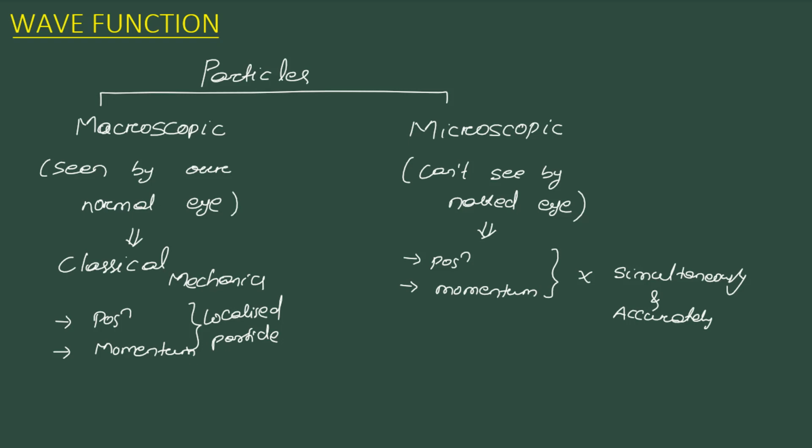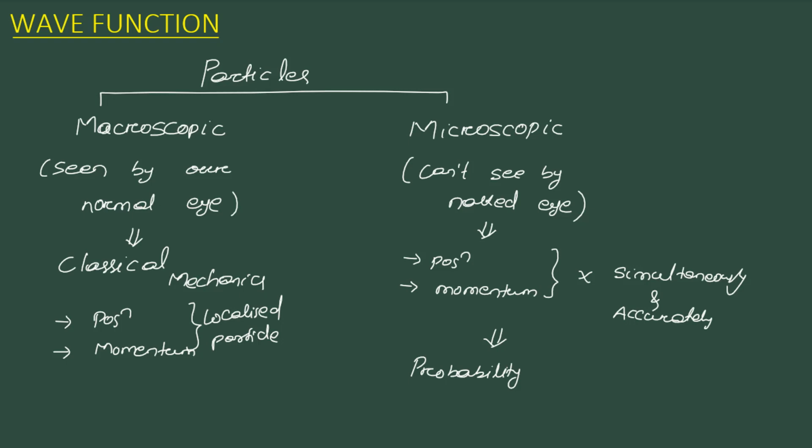Actually we can't say 100% that the particle is at a particular point, a particular place. As we can't see those particles, we can't say 100% that the particle is at a particular position. So here we have to find the probability. What I say, here we have to find the probability. Then how can you find the probability? To find out the probability, first we have to know the particle.